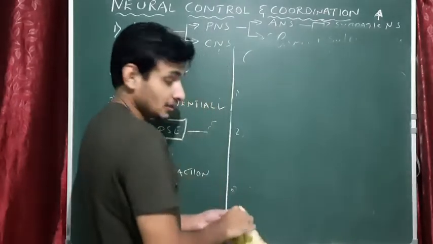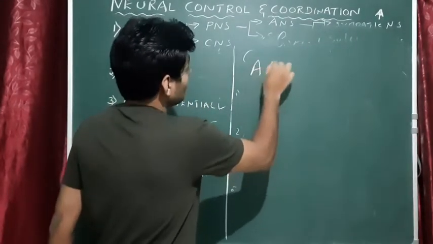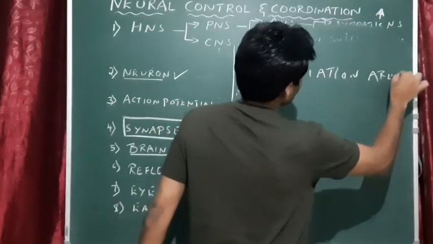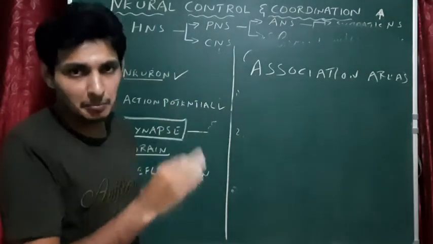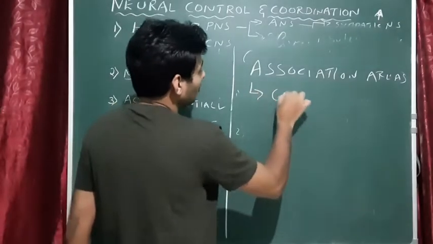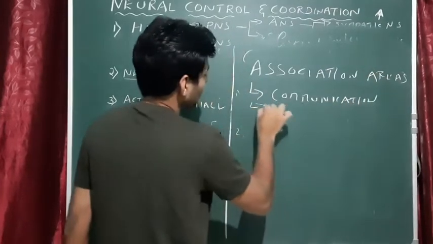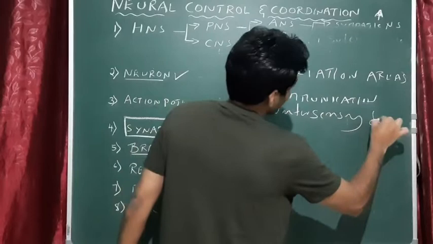Okay, that is association area. You see association area. You may expect some question from this. Association areas are the tiny areas present within the cerebrum, particularly in the cerebral cortex region, and they are mainly for your communication and intersensory functions.